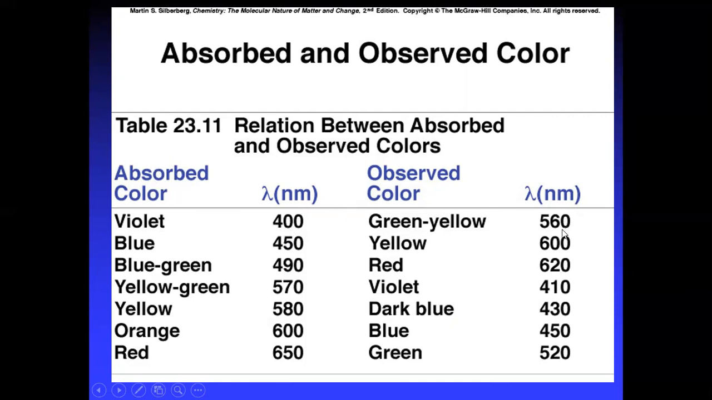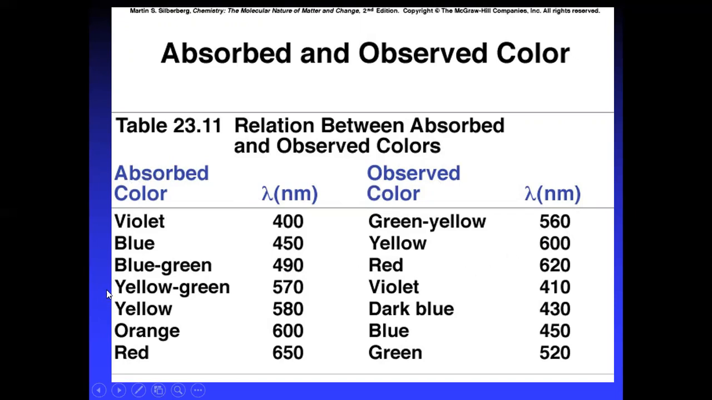The complex will be green yellow. It will be emitting green yellow color that is being observed by us, at 560 nanometers. If it is blue color at 450 nanometers, then the observed color is yellow. You can see the observed color, that is the emitted color. So whatever is absorbed, the emitted will be different.